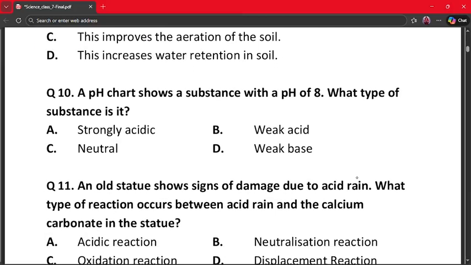Our next question is question number 10. A pH chart shows a substance with a pH of 8. What type of substance is it? A. Strongly acidic, B. Weak acid, C. Neutral, and D. Weak base.